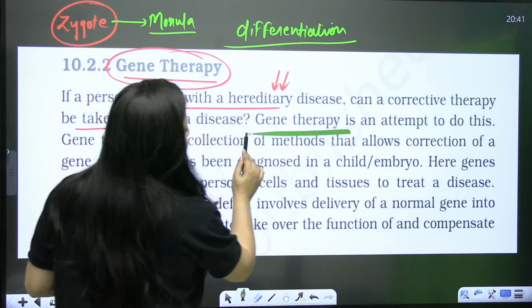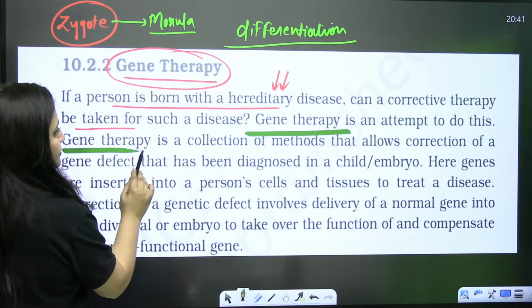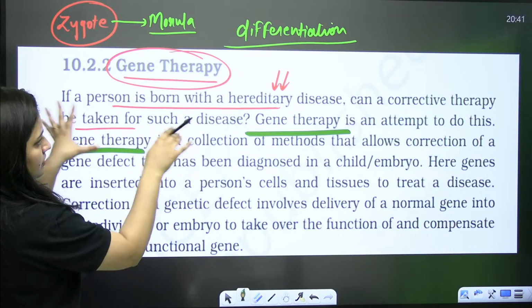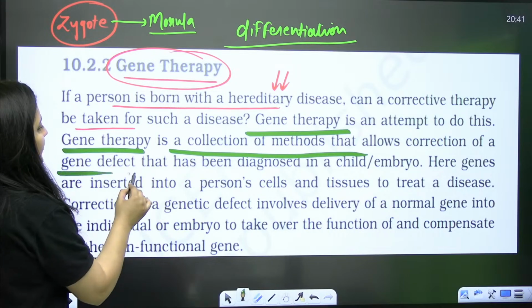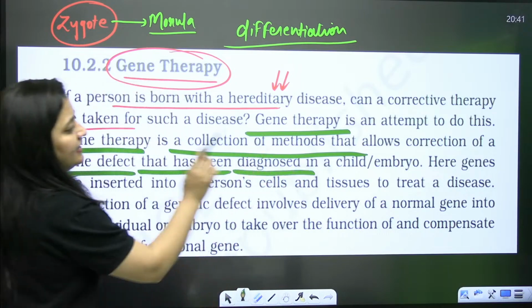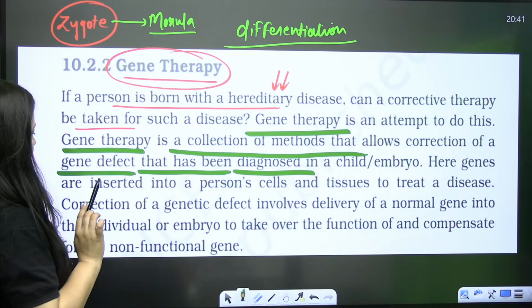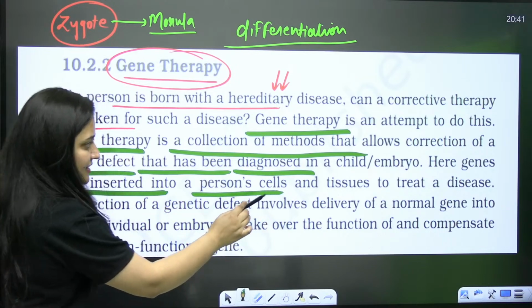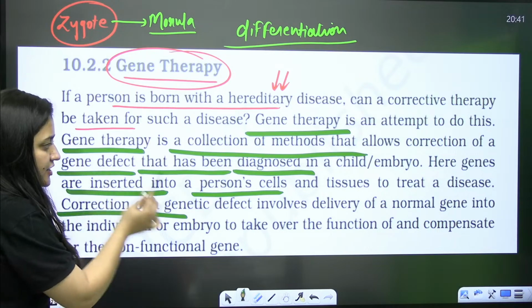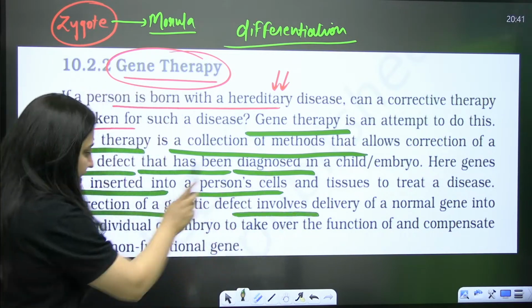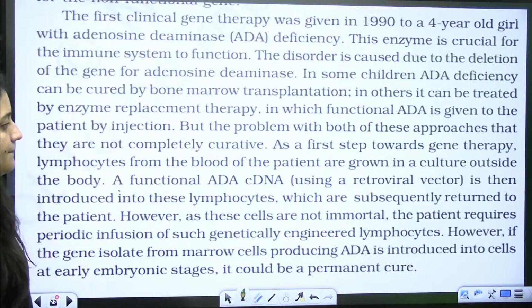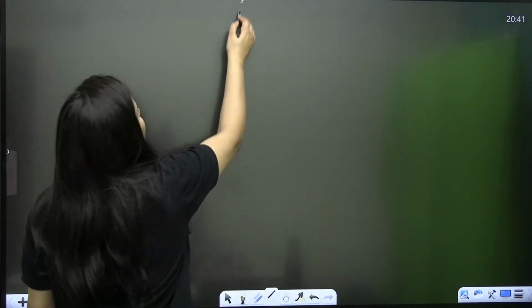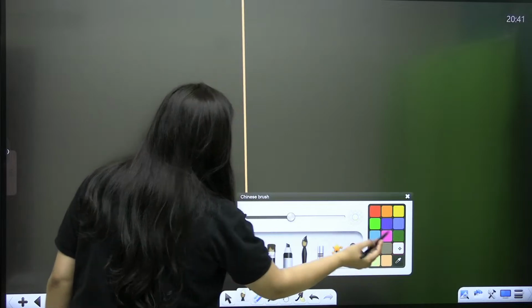Here you people can see that gene therapy is an attempt to rectify this. Gene therapy, as I said, is a collection of methods that allow the correction of a gene defect that has been diagnosed in a child or in an embryo. Genes are inserted into a person's cells and tissues to treat that disease. So correction of a genetic defect involves delivery of a normal gene into the individual or embryo to take over the function and to compensate.